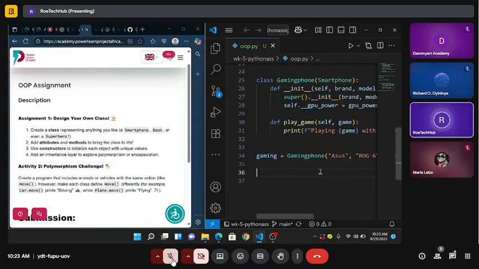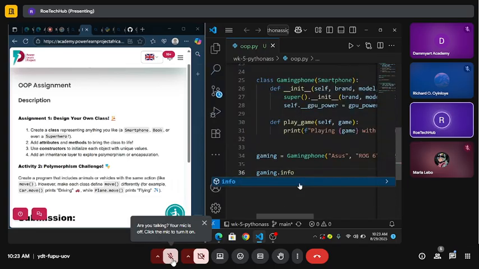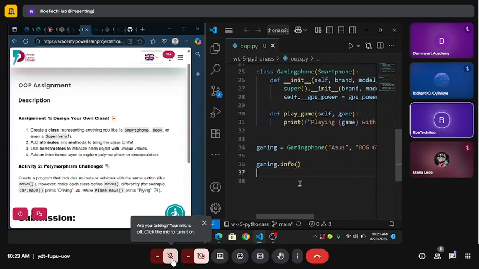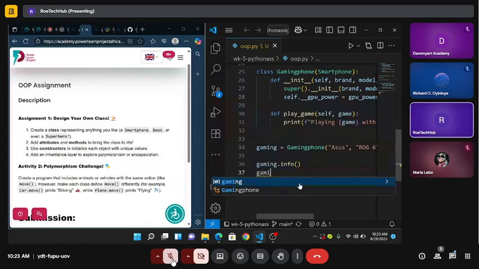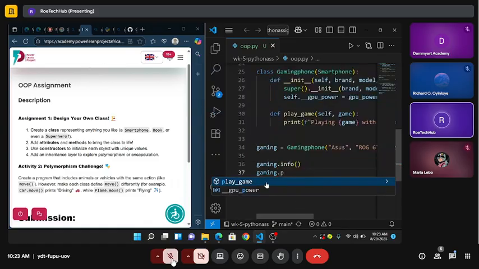I already called the gaming object here, so I can see my gaming info with gaming.info. With this, I can grab the info of the game. Let me quickly say gaming dot play_game. I actually like Call of Duty, so Call of Duty.